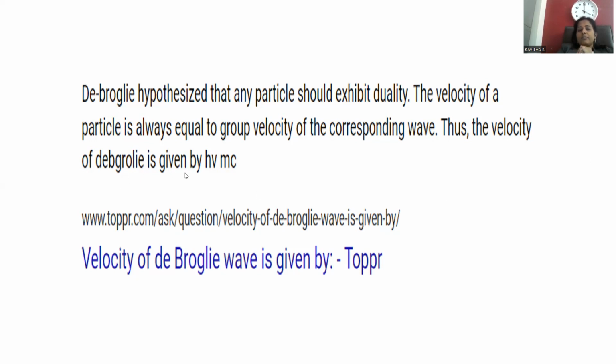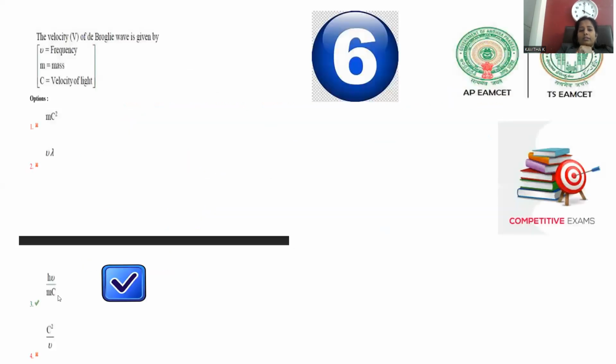Thus the velocity of de Broglie wave is given by h nu by mc. Nu means frequency, h is the Planck constant, m is the mass, and c is the velocity of light, which is provided in option number 3.